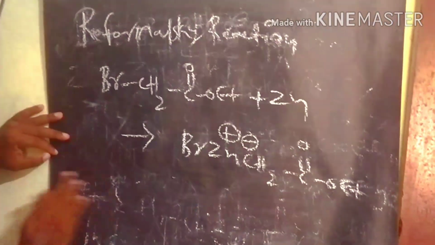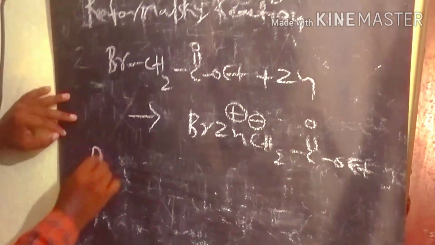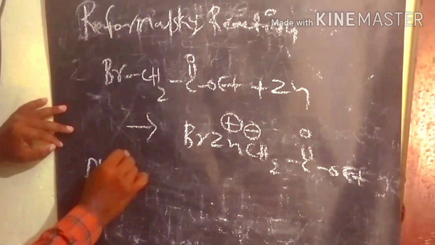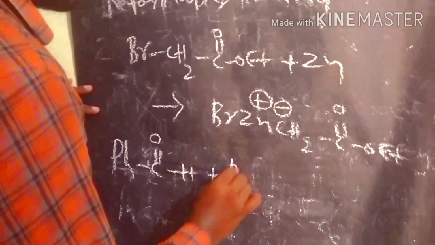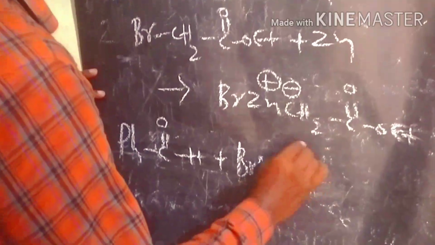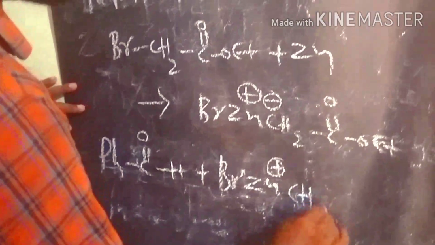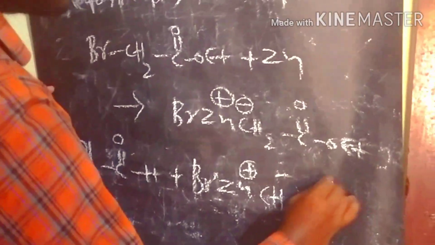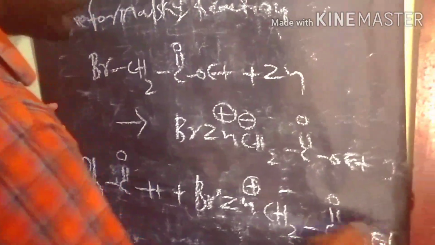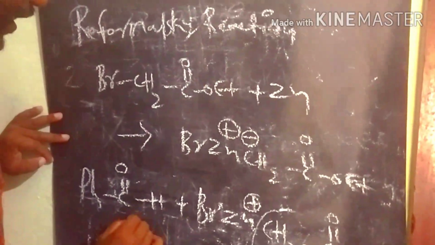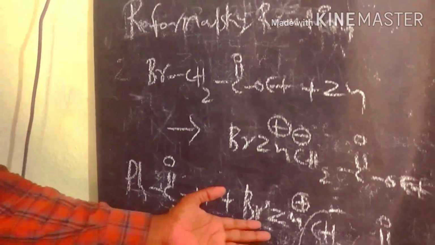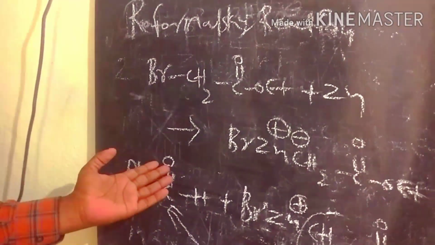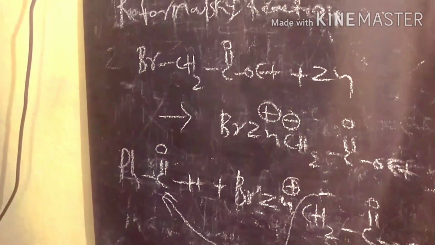This intermediate reacts with an aldehyde. We take benzaldehyde here and react it with this intermediate. What is happening is that the carbanion attacks the carbonyl group, and the remaining bromine and Zn plus add with O minus.